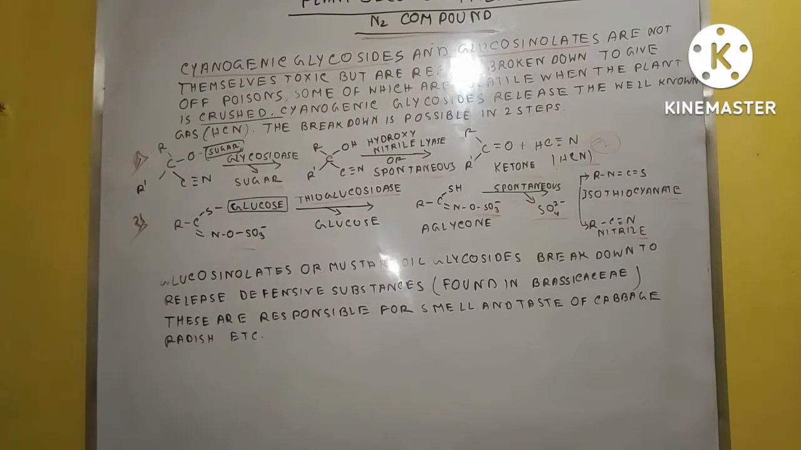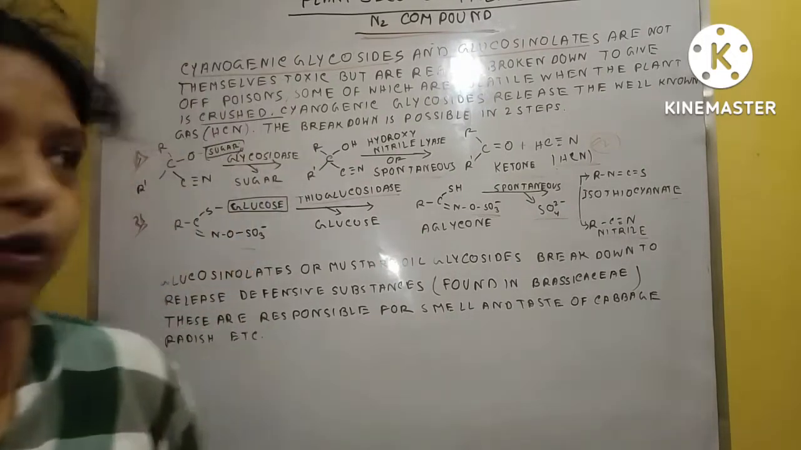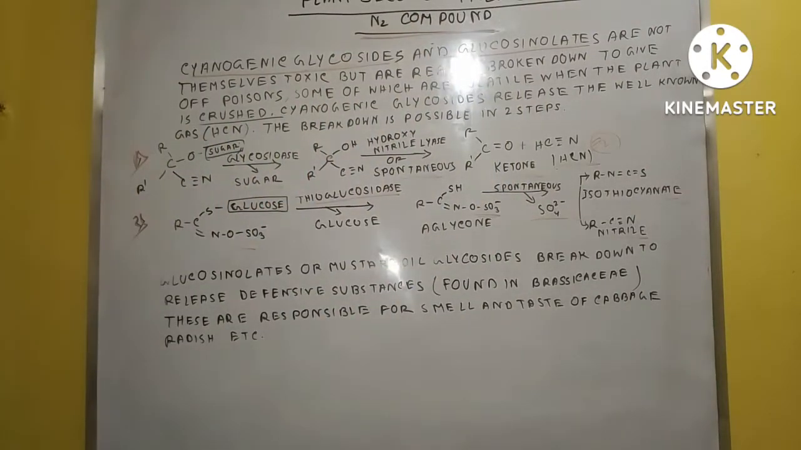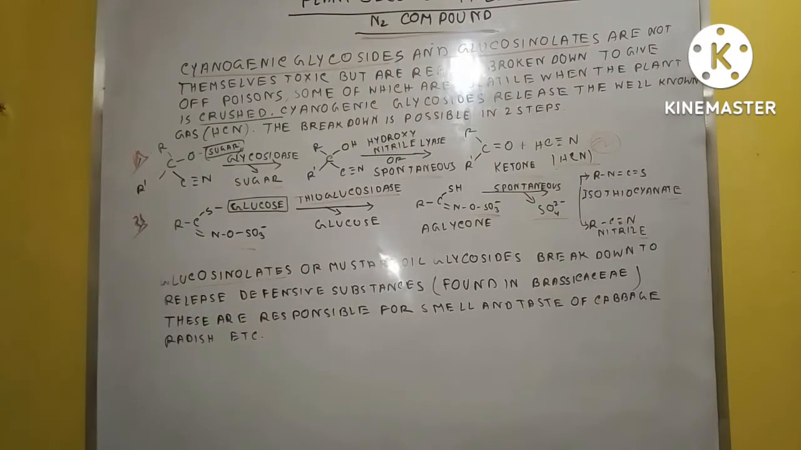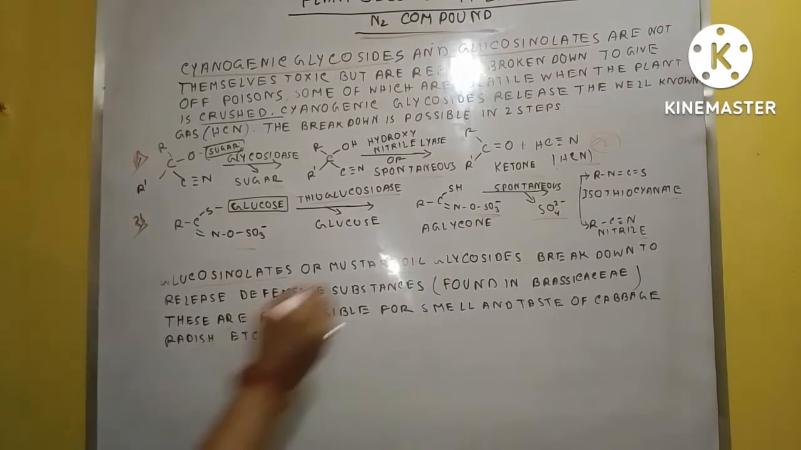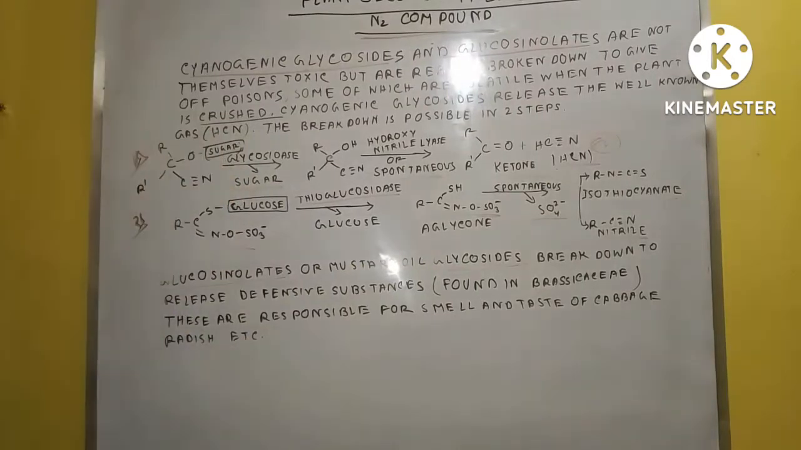So you can learn how this type of nitrogen compound releases poisonous or toxic material that is very effective on the animal's body. But when it remains in the plant body, before crushing, these two compounds are not very harmful to the plant. Clear? And I just say here that glucosinolates are the mustard oil glycosides. You can just know here mustard oil that contains the glycosides.